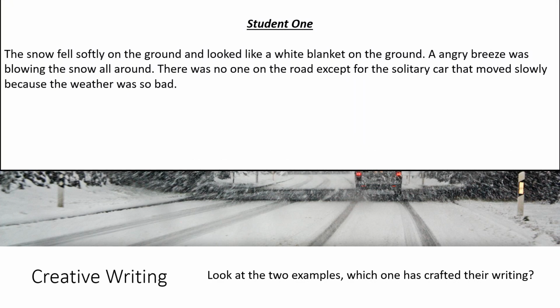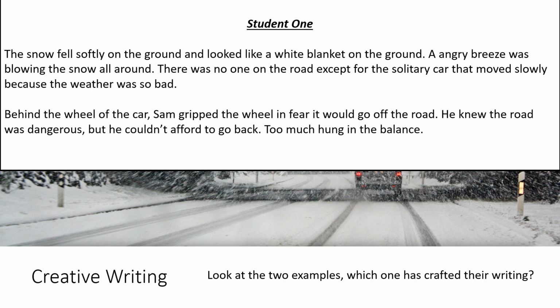It says there, the snow fell softly on the ground and looked like a white blanket on the ground. An angry breeze was blowing the snow all around. There was no one on the road except for the solitary car that moved slowly because the weather was so bad. Behind the wheel of the car, Sam gripped the wheel in fear it would go off the road. He knew the road was dangerous, but he couldn't afford to go back. Too much hung in the balance.